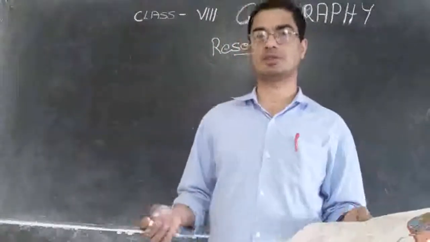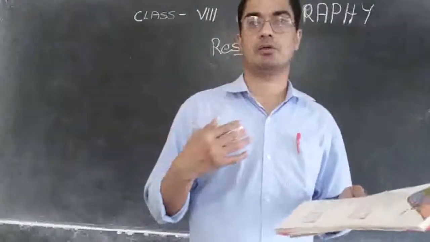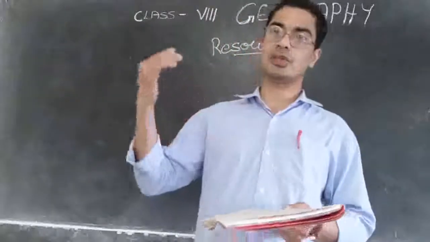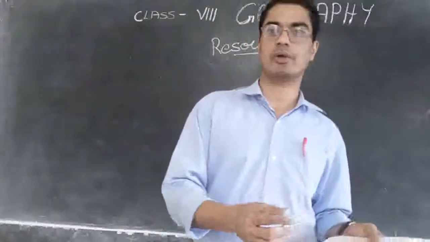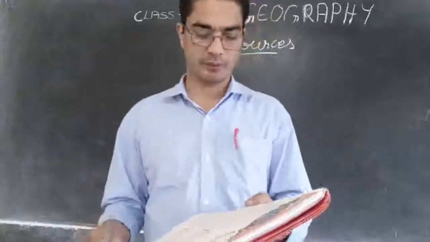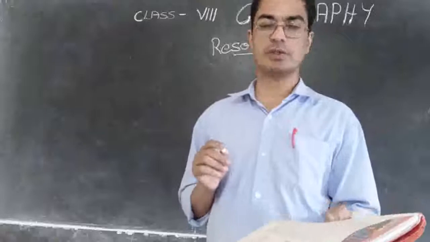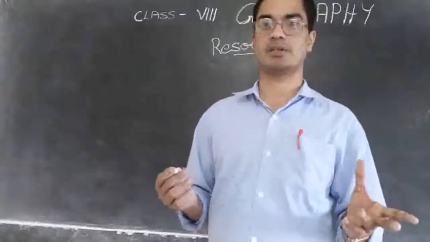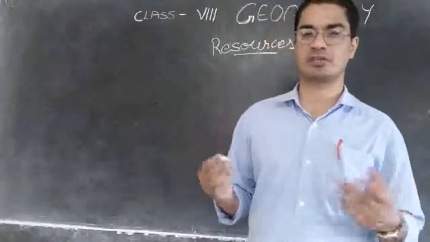Some resources may not be useful for us or economically valuable at present, but in the future they may become economically valuable. Now if you sell this one, you may not get any money, but in the future if you sell, you may get some money. And your grandmother's home remedies have no commercial value. For example, some of the grandmothers and grandfathers are very expert in treating certain kinds of sicknesses.